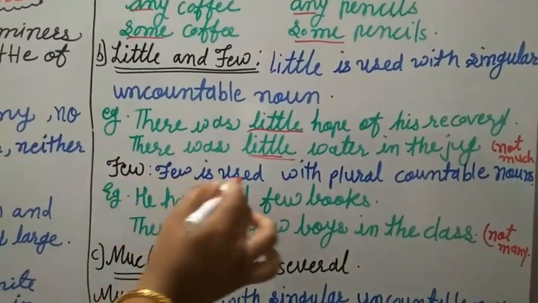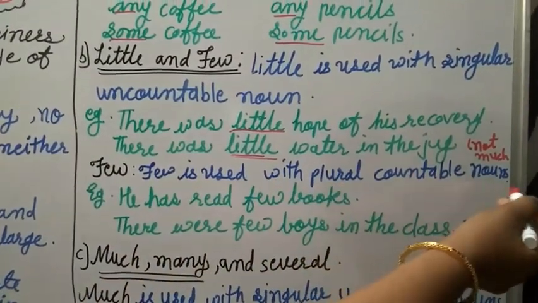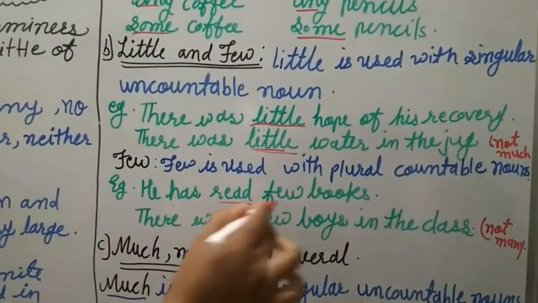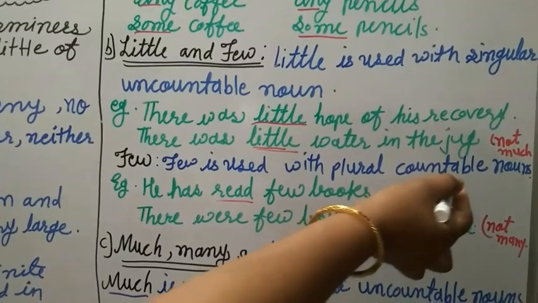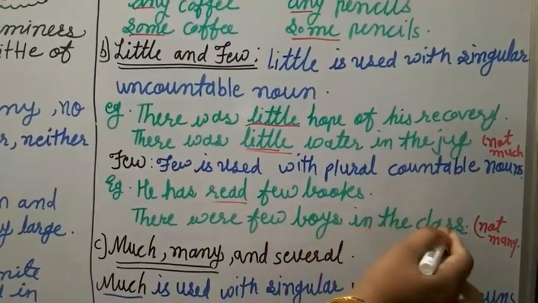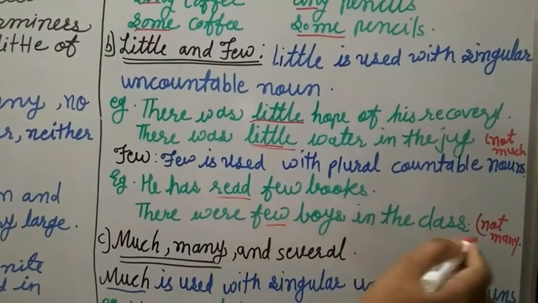Few. Few is used with plural countable nouns. He has read few books. Books we are counting, for that it is a countable noun, no doubt. There were few boys in the class. Few boys in the class, not many.